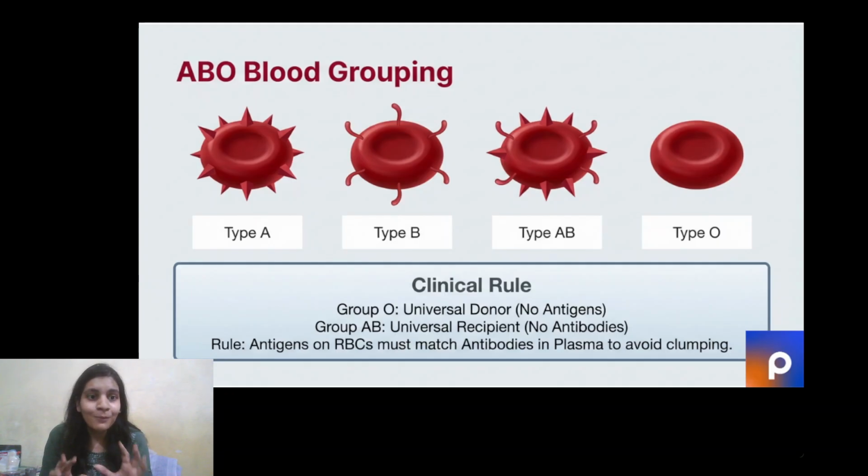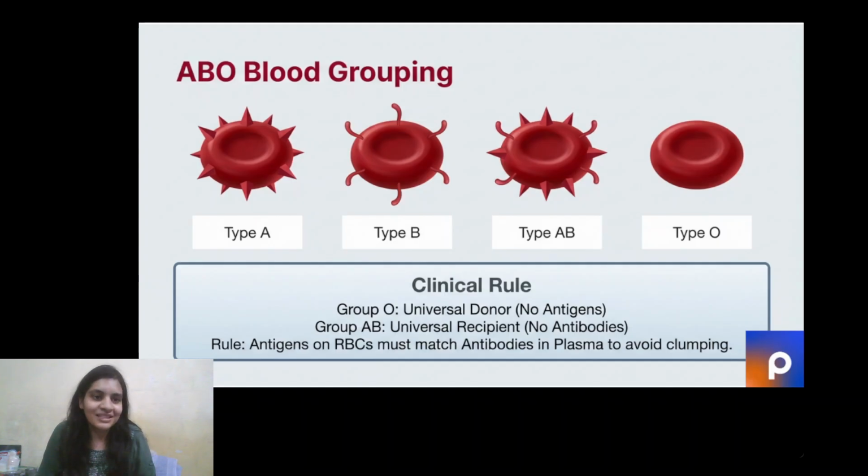So the type O, which has no antigens on it, is actually called the universal donor. Since it has no antigens, no other blood can attack it. Whereas the group AB has both the antigens but no antibodies, so it cannot attack any blood it receives. So you can transfuse any blood to them and they can receive it.